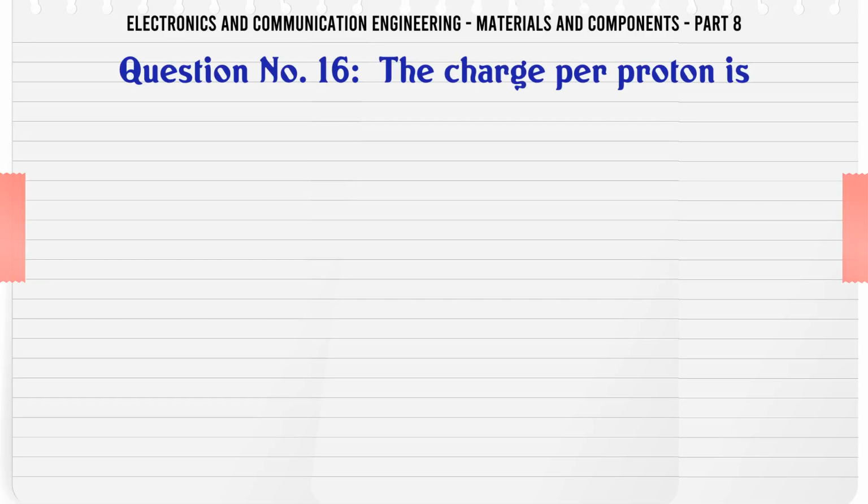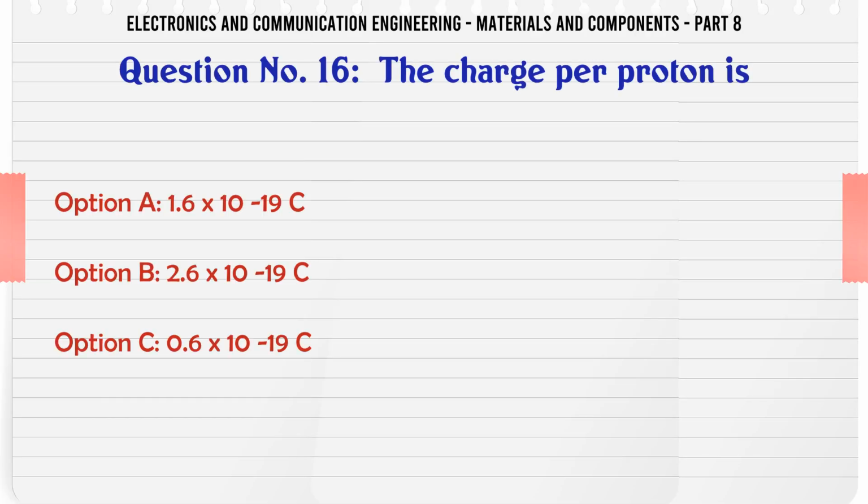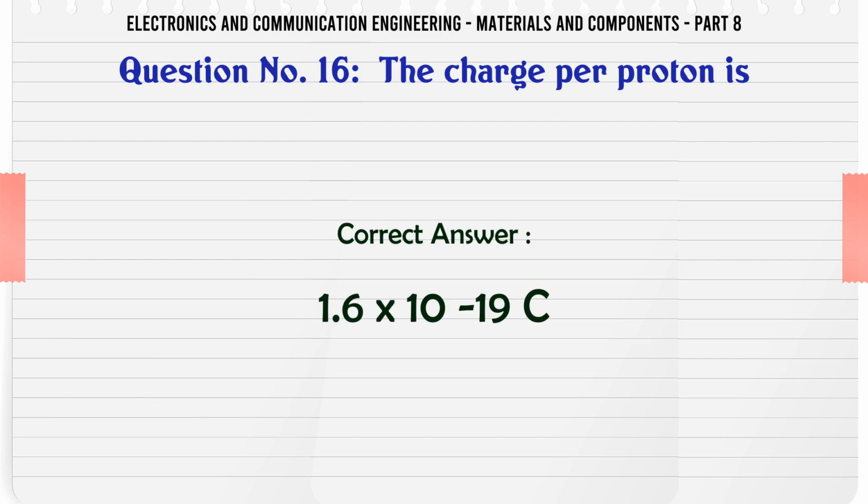The charge per proton is: A, 1.6 x 10^-19 C; B, 2.6 x 10^-19 C; C, 0.6 x 10^-19 C; D, 1.6 x 10^-13 C. The correct answer is 1.6 x 10^-19 C.